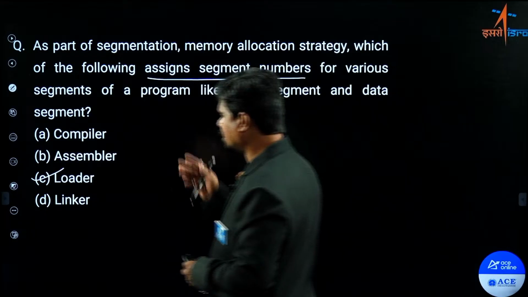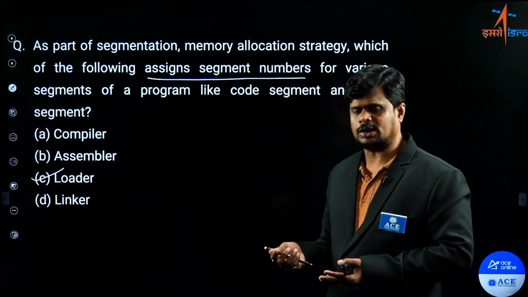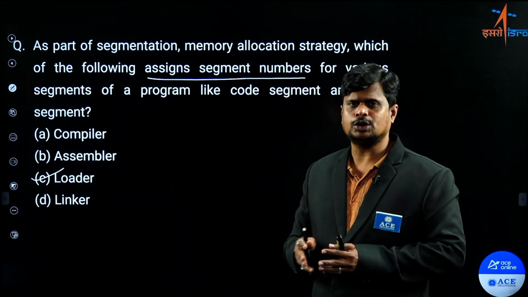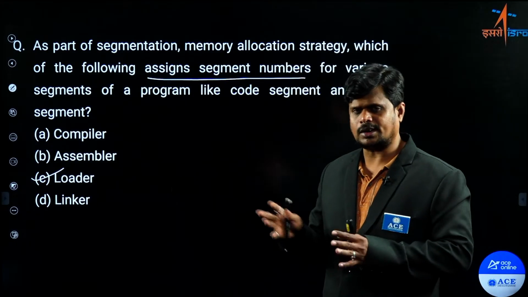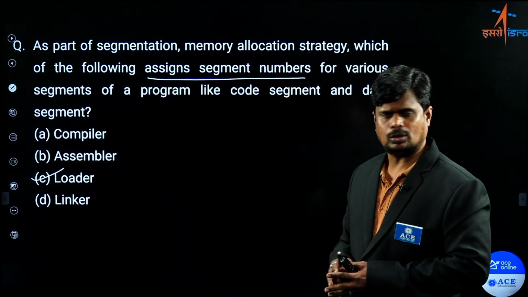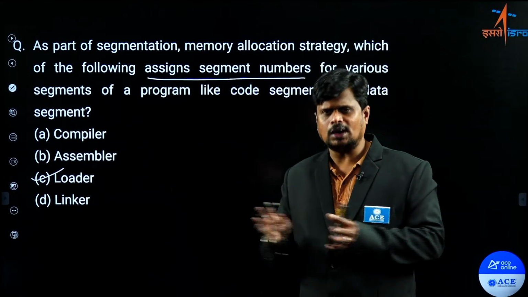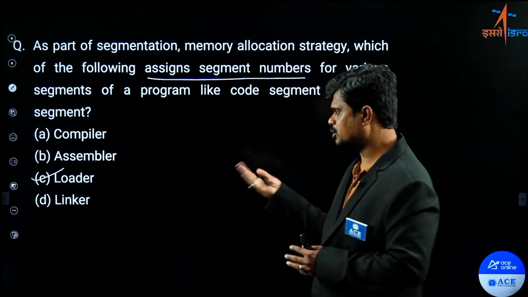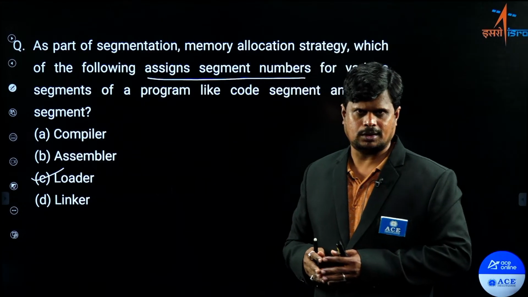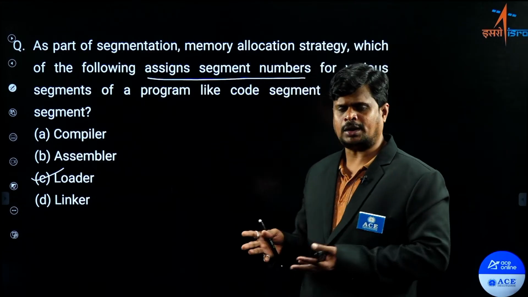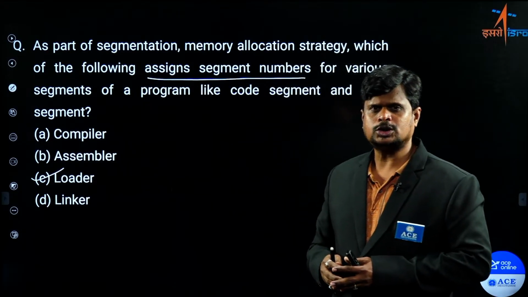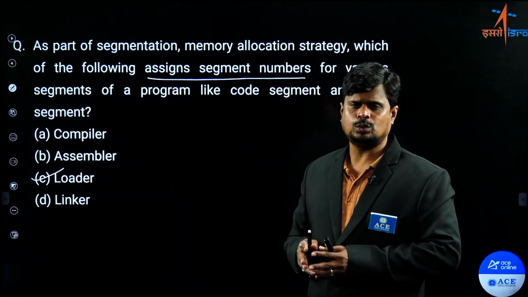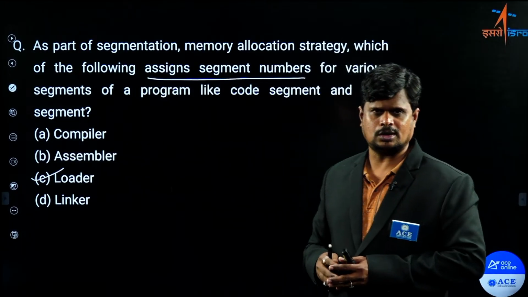For example, if you consider the meaning of assembler, what it is doing is just converting your code into some machine level language code, but it is not assigning any segment number to your code. Linker is linking all your object files together and creating some exe file, right? But it is also not assigning any segment number here. Then what is the meaning of compiler? Compiler is converting your source code into object code, right? So that is also not assigning any segment number to this data section and code section